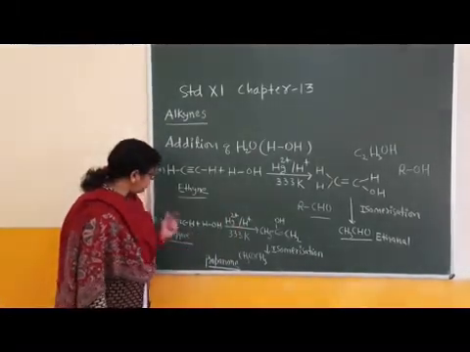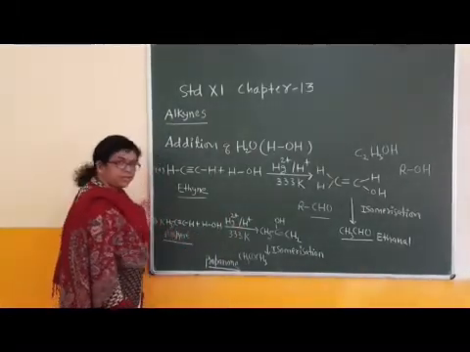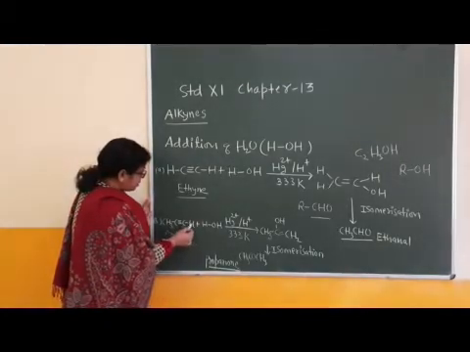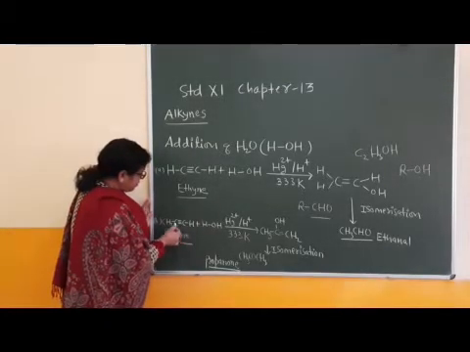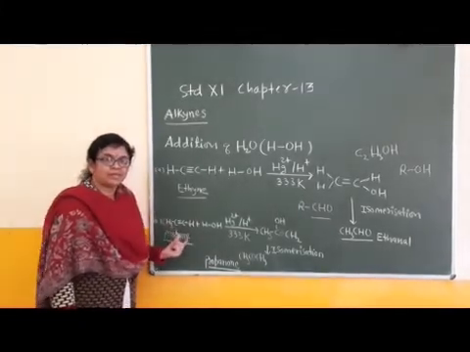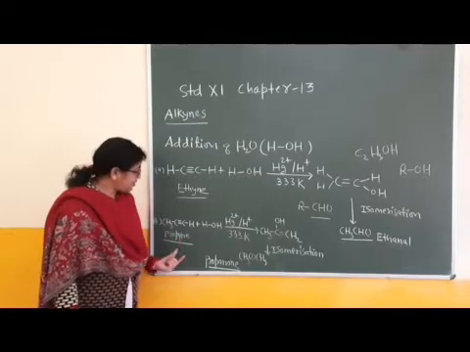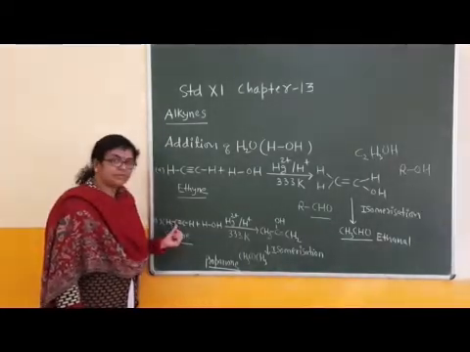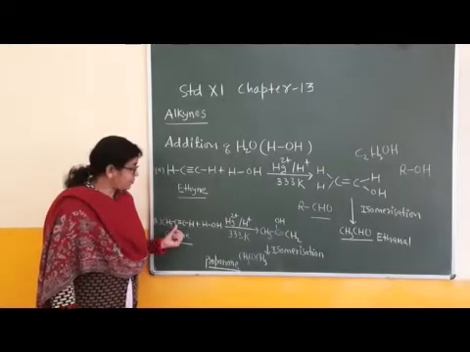But in this case, this is asymmetric, unsymmetrical. It means this triple bonded carbon is attached to hydrogen and this one to an alkyl group, and addition reaction occurs only at unsaturated carbon atoms. At which carbon is no hydrogen or less hydrogen present? Second carbon. Then apply Markovnikov rule.